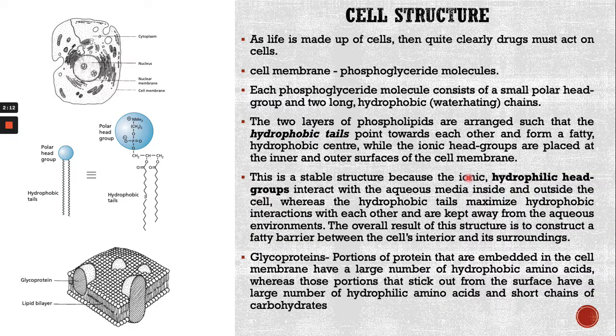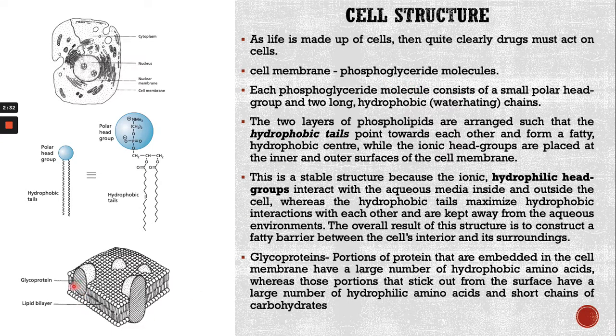Life comprises small particles, which are the cells. The cell membrane comprises phosphoglyceride molecules.